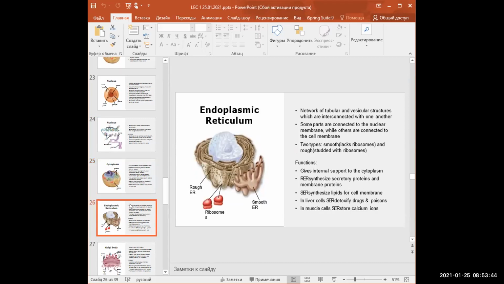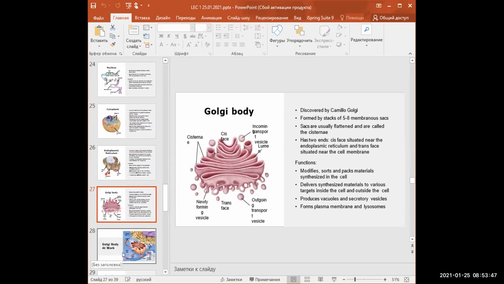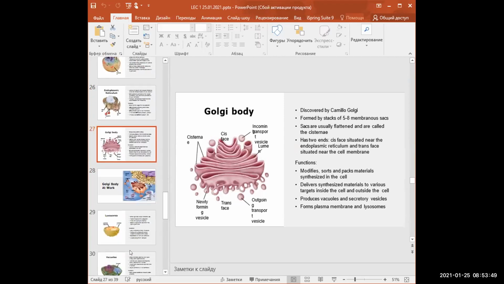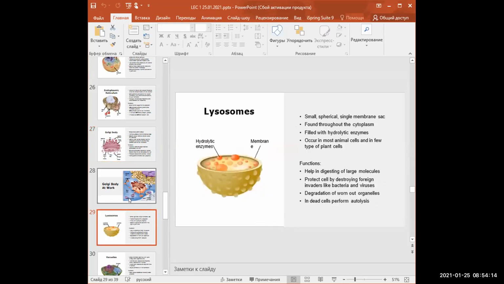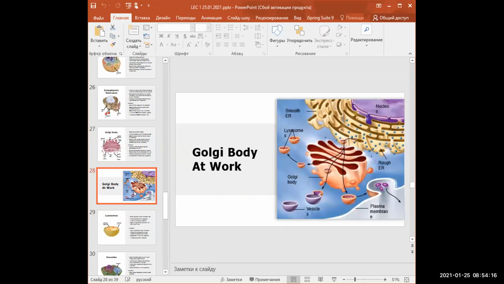endoplasmic reticulum, Golgi body, formed by stacks of 5 to 8 membranous sacs. Sacs are usually flattened and are called the cisternae, has two ends. The function: modifies, sorts, and packs materials. And Golgi body at work.